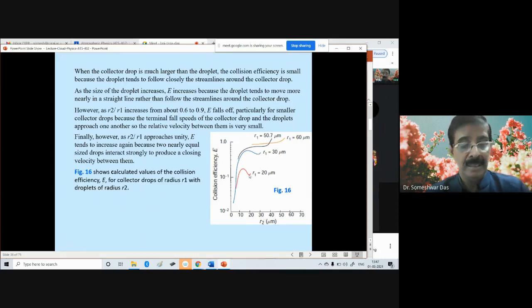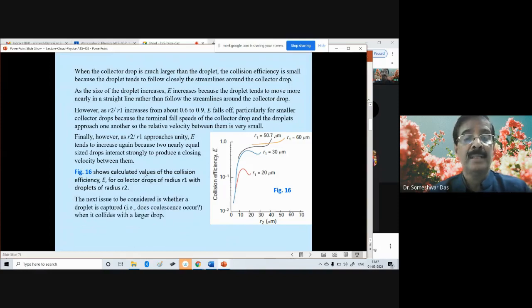R1 is the collector droplet size, with different sizes of the collector droplets, 20 micron, 30 micron, 60 micron, etc., versus the size of the smaller droplets from 0 to 70 micron. For each pair of R1 and R2, the collision efficiency is plotted in this diagram on the y-axis. So it shows the calculated value of collision efficiency for collector drops of radius R1 with droplets of radius R2. The next issue to be considered is whether a droplet is captured.